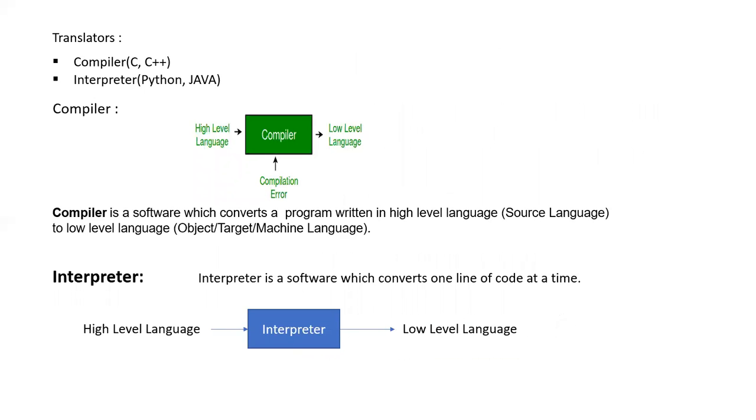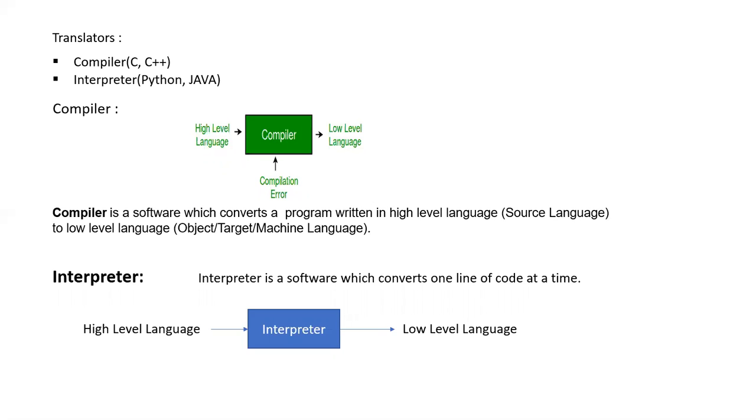Now, how are these high level languages converted into machine language? Here we need to discuss the concept of translators. What is a translator? A translator is nothing but a conversion from one language to another language. We have two types of translators: compiler and interpreter. Normally high level languages use compilers and interpreters.